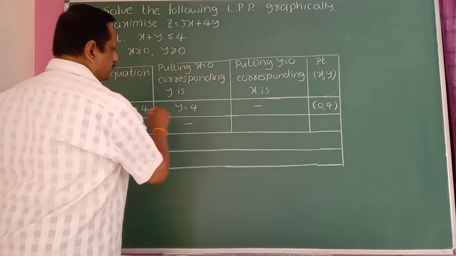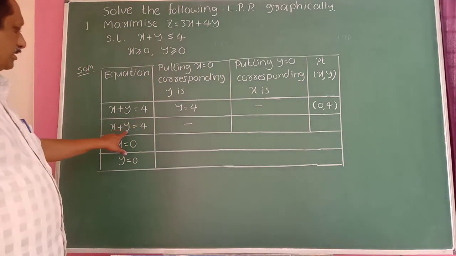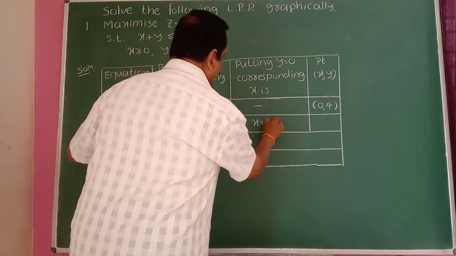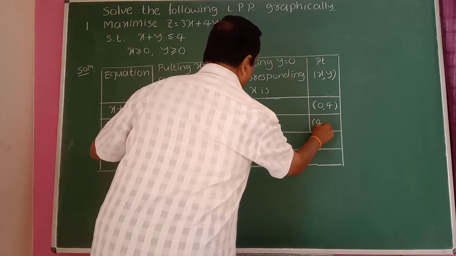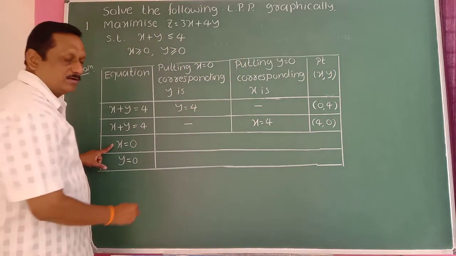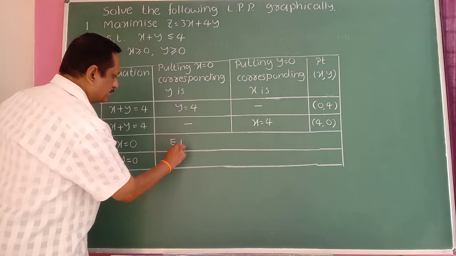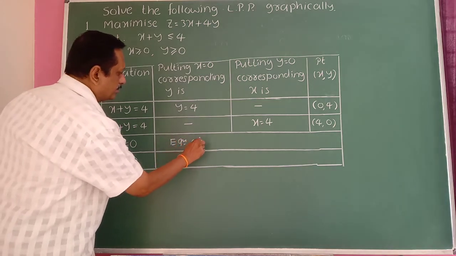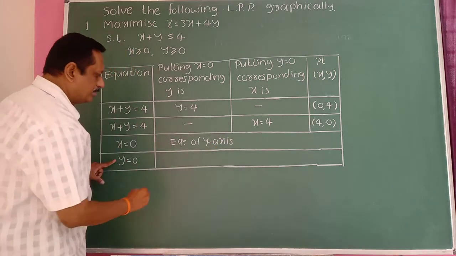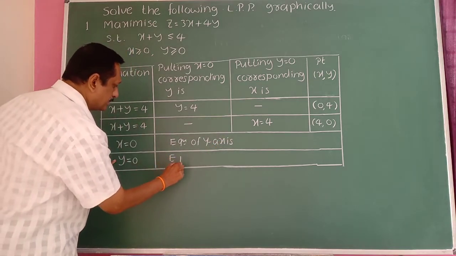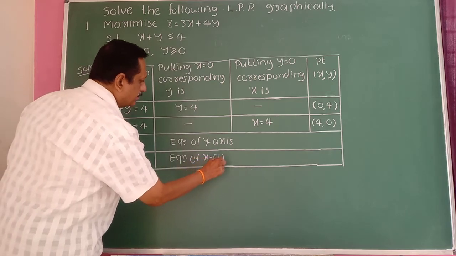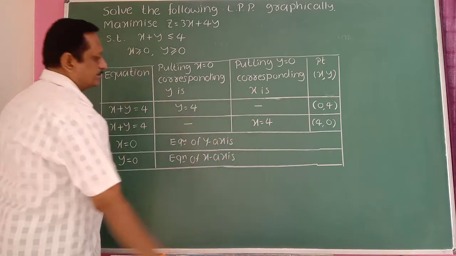Then put y equal to 0, then x is equal to 4. So write here x is equal to 4, therefore 4, 0. And x equal to 0 is always the equation of the y axis, and y equal to 0 is the equation of the x axis.